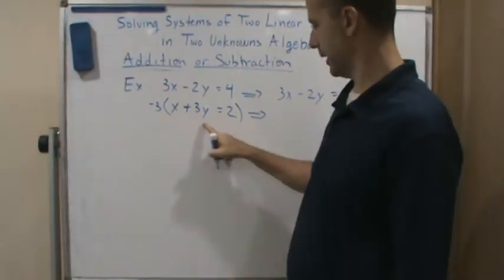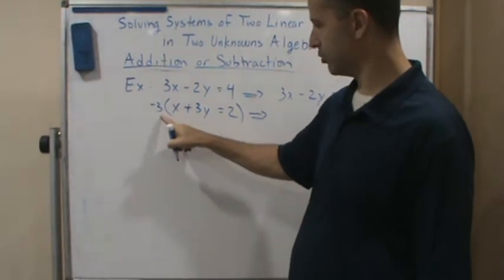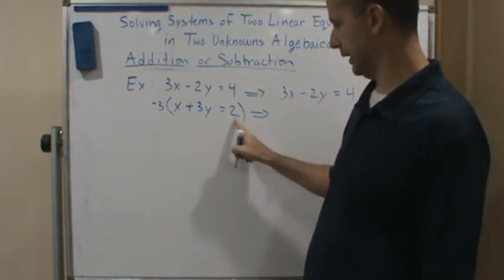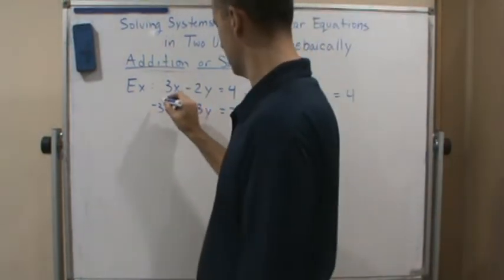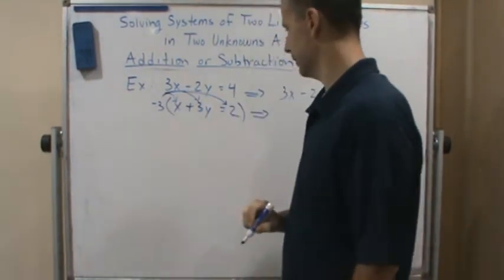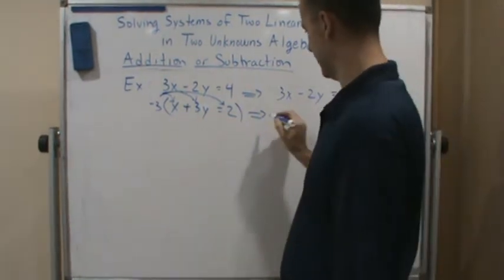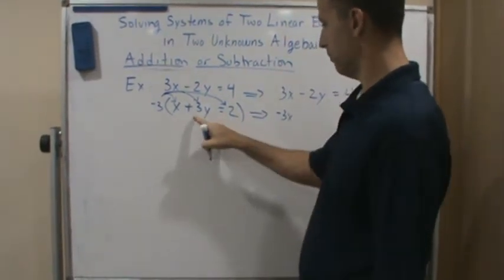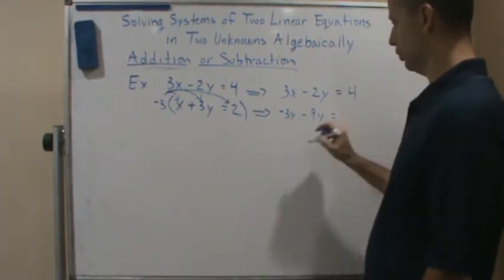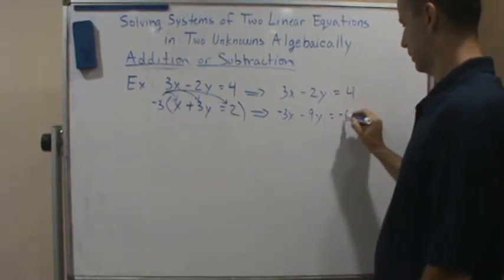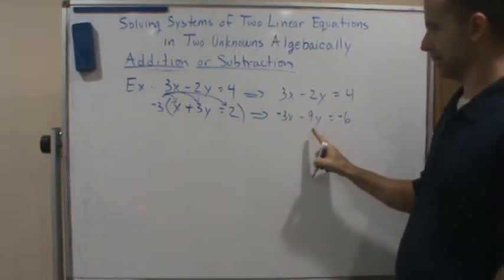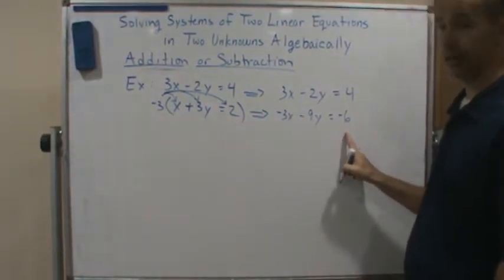And so now if I multiply everything by negative 3, now remember, I got to distribute the negative 3 to all the terms, okay? Even this term. So I've got to distribute to this, and to that. Okay, so that gives me a negative 3x minus 9y equal to a negative 6. Okay, so negative 3x minus 9y equals a negative 6.